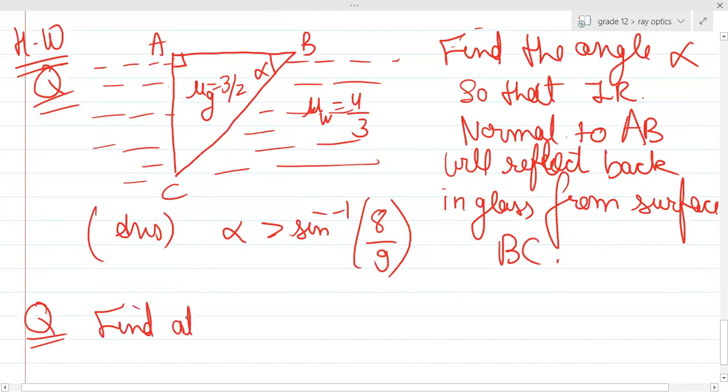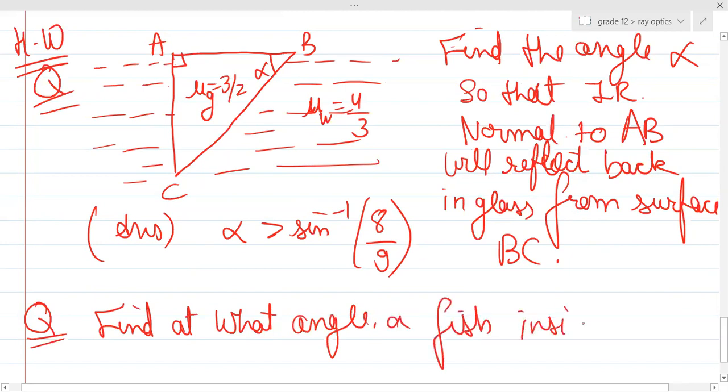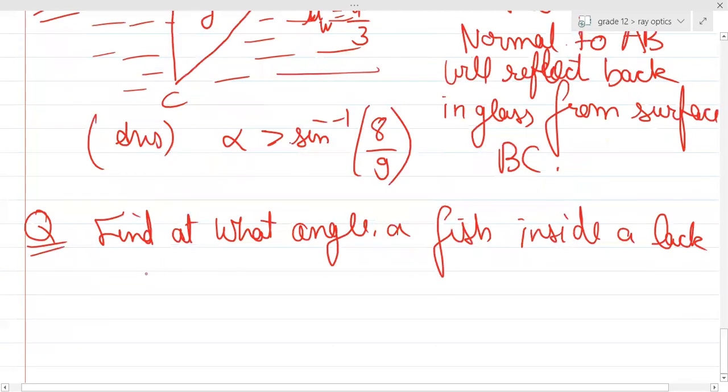Find at what angle a fish inside a lake will see a rising sun.